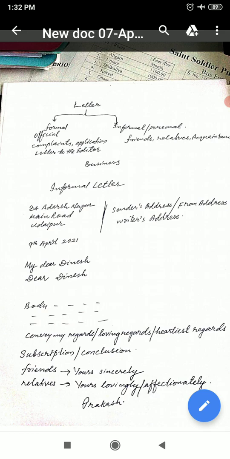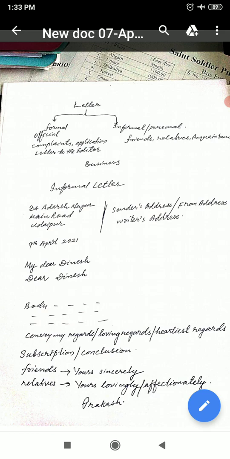We want to learn informal letter. Informal letter is commonly written to friends, relatives, acquaintance, etc. Acquaintance means known persons. So let us start with the informal letter.